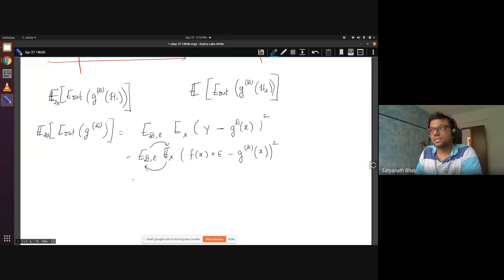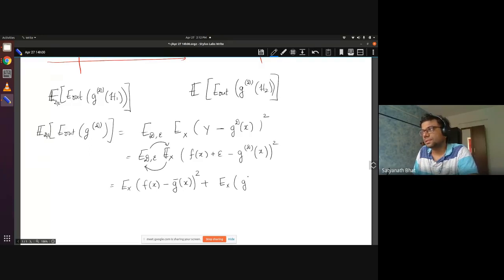So we interchanged this and worked out a series of steps. At the end of it, what we got was the expected value over x of (f of x minus g bar of x) whole squared, plus the expected value over x of the expected value over D of (g_D of x minus g bar of x) whole squared, and finally the expected value over epsilon of epsilon squared.